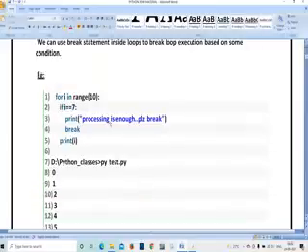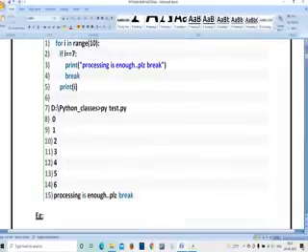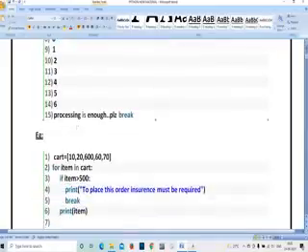1, 2, 3, 4, 5, 6. Processing is enough, please break. And it is going to stop. You can see the output 1, 2, 3, 0, 1, 2, 3, 4, 5, 6. Processing is enough, please break. Like that, it is going to break the statement. Means how it is broken: in line number 7 I have written a break condition here because of not print condition. Because of the break condition, it stopped its execution.